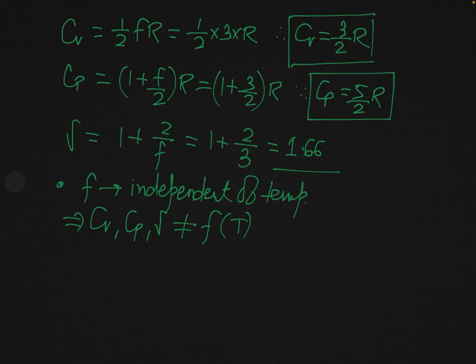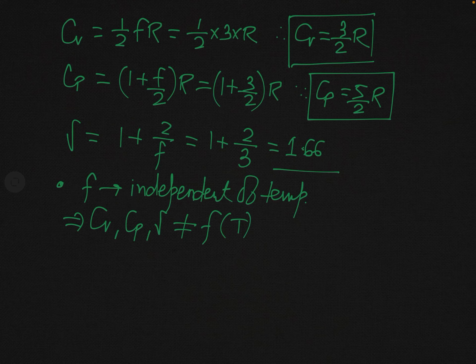So this value is a theoretical value, and as I have told you, the experimental values for different monatomic gases will be slightly different but not very large. So we say that all monatomic gases have the same Cv, Cp and gamma.